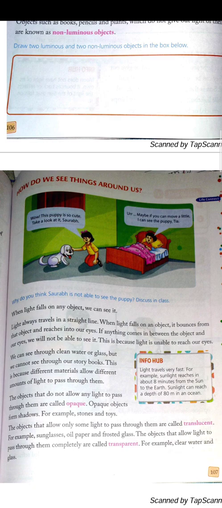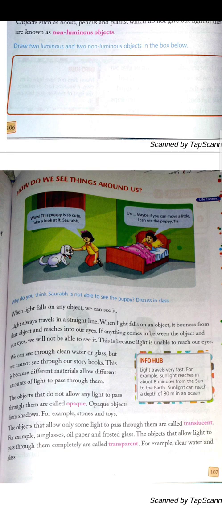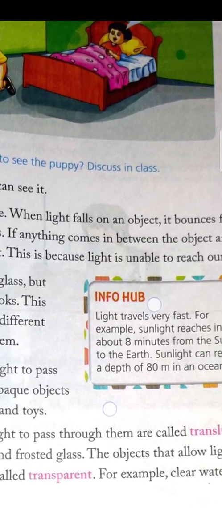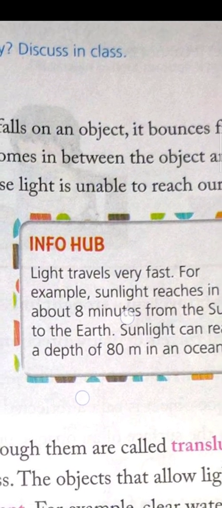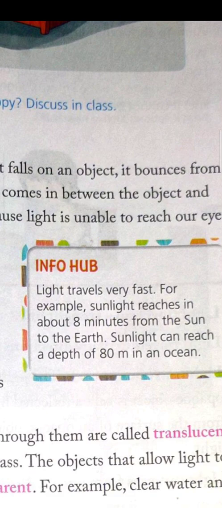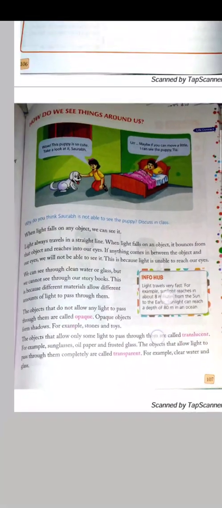This is because different materials allow different amounts of light to pass through them. Some of them allow light to pass through them, and some don't. So info hub, light travels very fast. For example, sunlight reaches in about 8 minutes from the sun to the earth. Sunlight can reach a depth of 80 meters in an ocean. This is for your information.